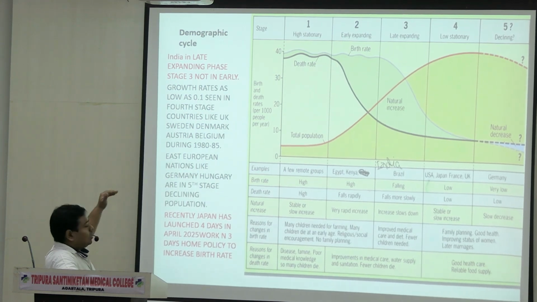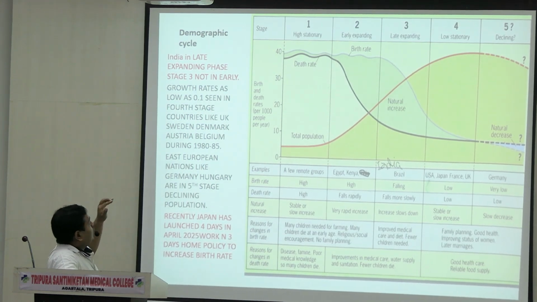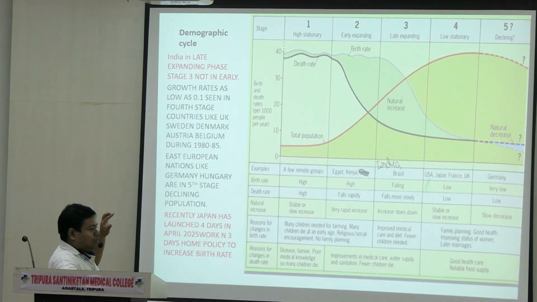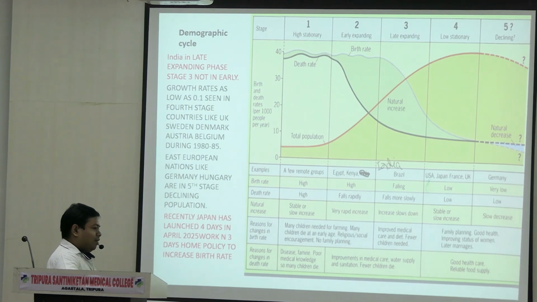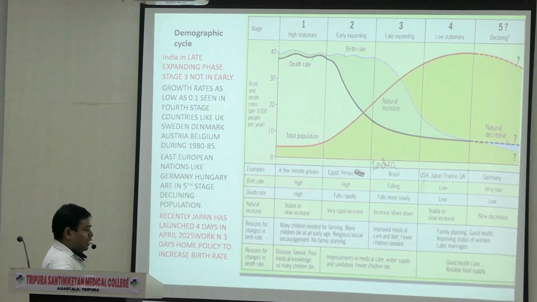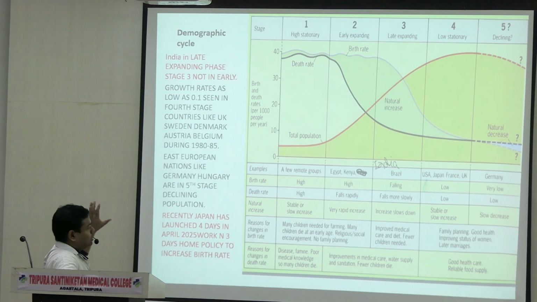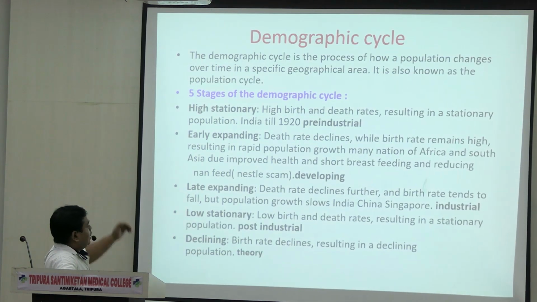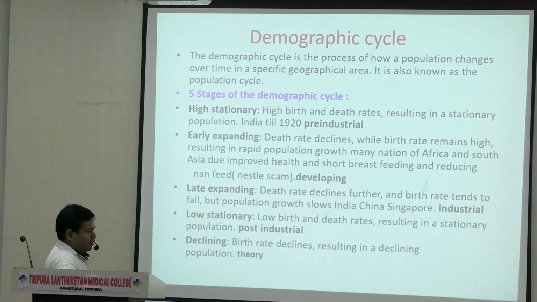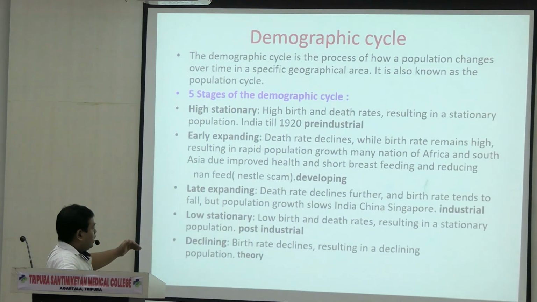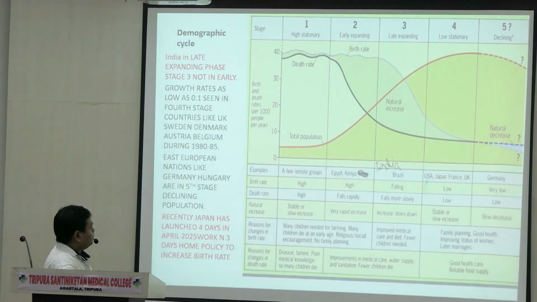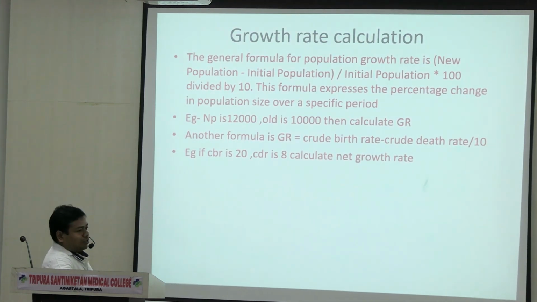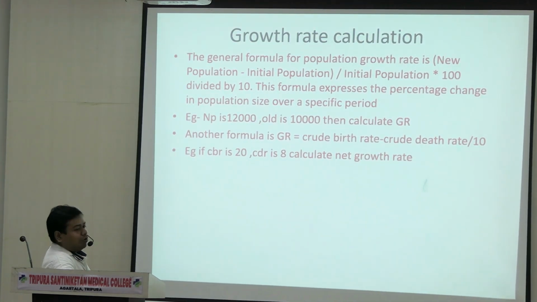This is the explanation. If only the question comes to write the graph pattern of the demographic cycle and explain, then this slide is enough. Otherwise, you have to explain the previous slides too, after making the graph, by writing these points.